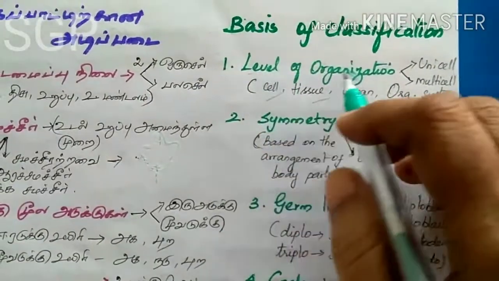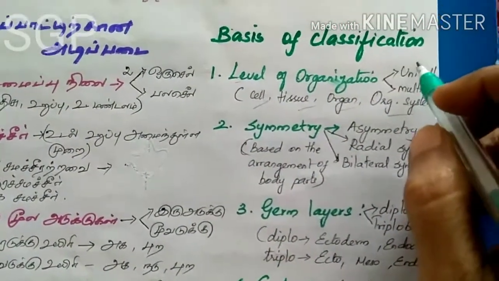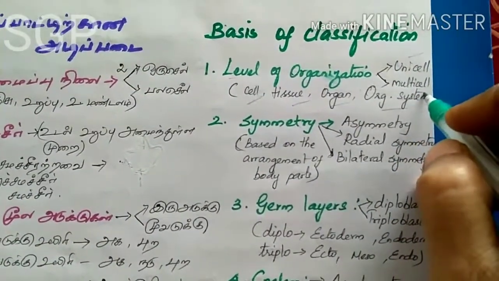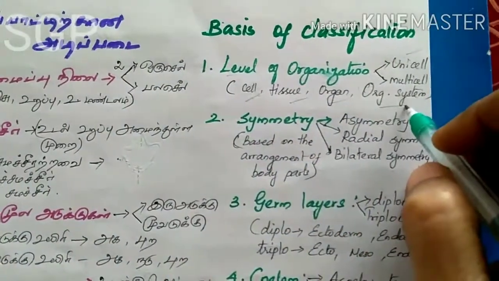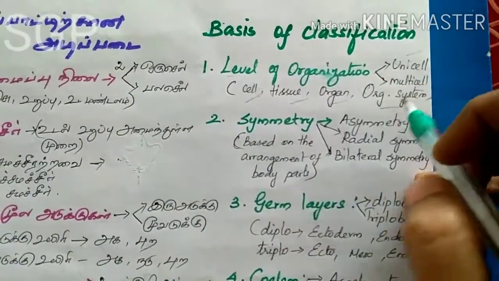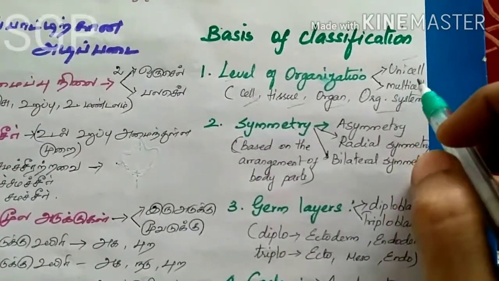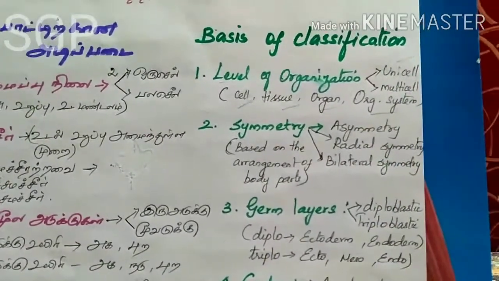Based on cell, tissue, organ, and organ system, all the organisms present on the earth are classified into two main groups, unicellular and multicellular.